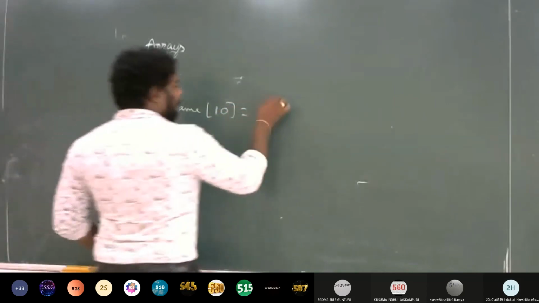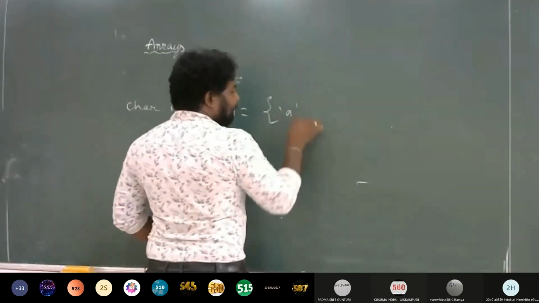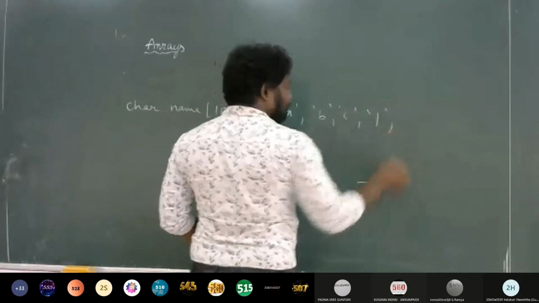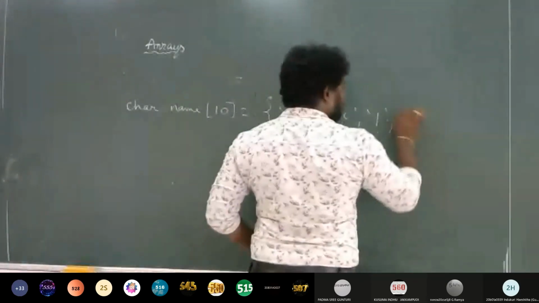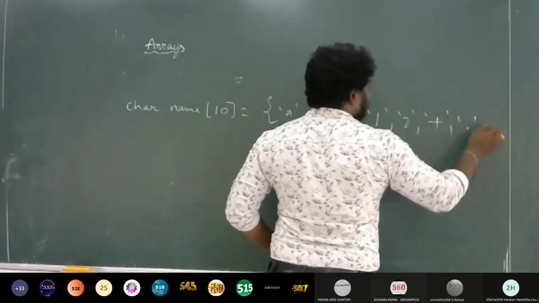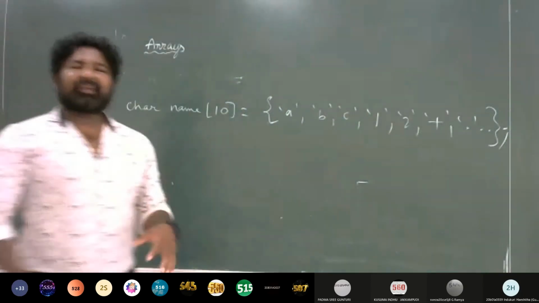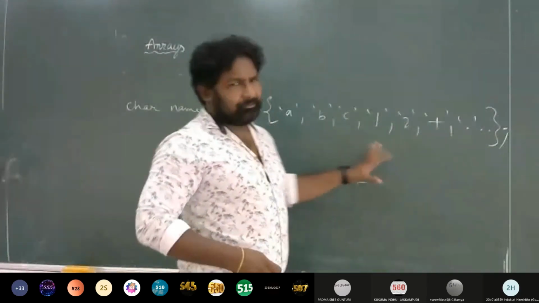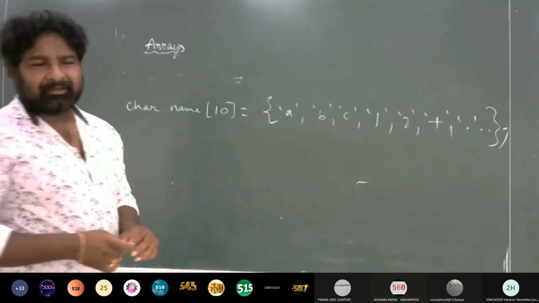You just put braces and write letters like A, B, C, or numbers also. Even numbers are characters, right? 1, 2, or some plus, or some dot like this. That's how you can initialize the array. You put 10 characters that will be taken into this character array, right?